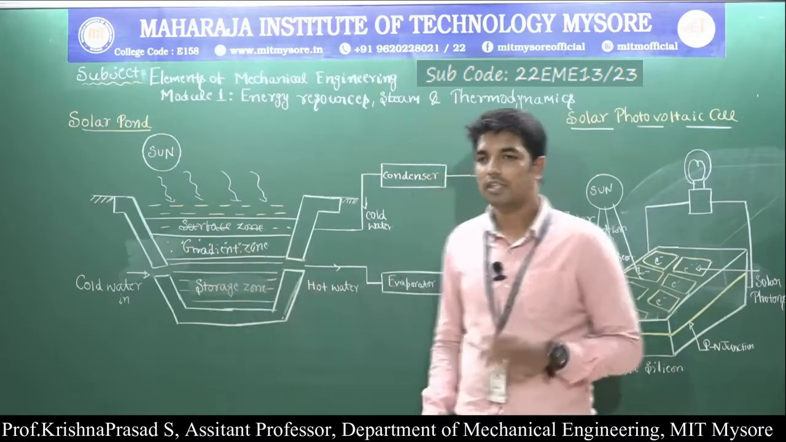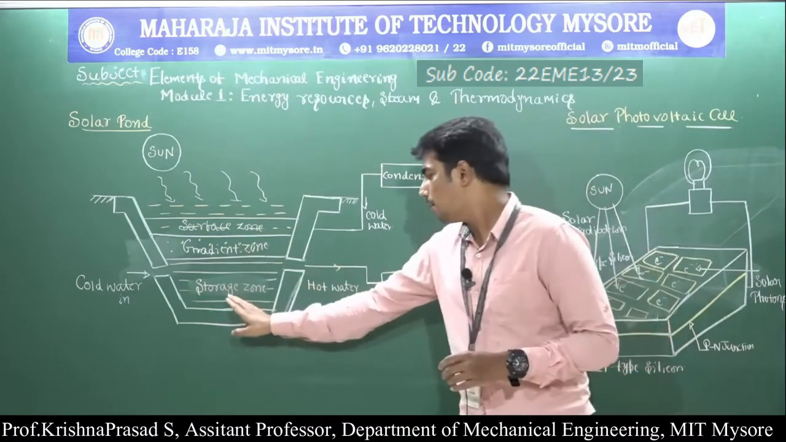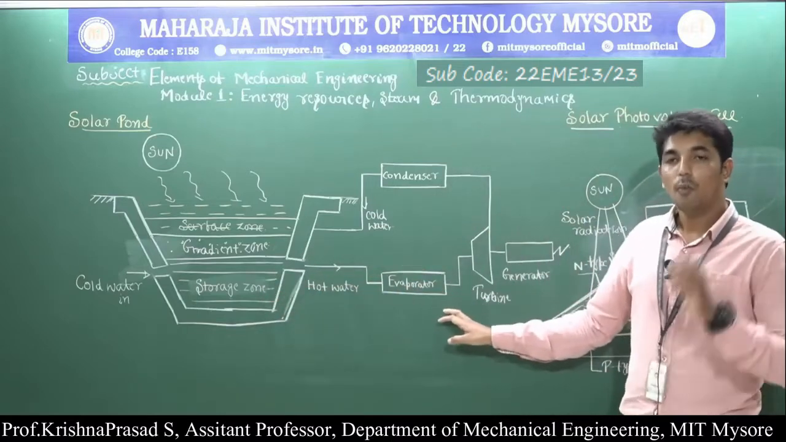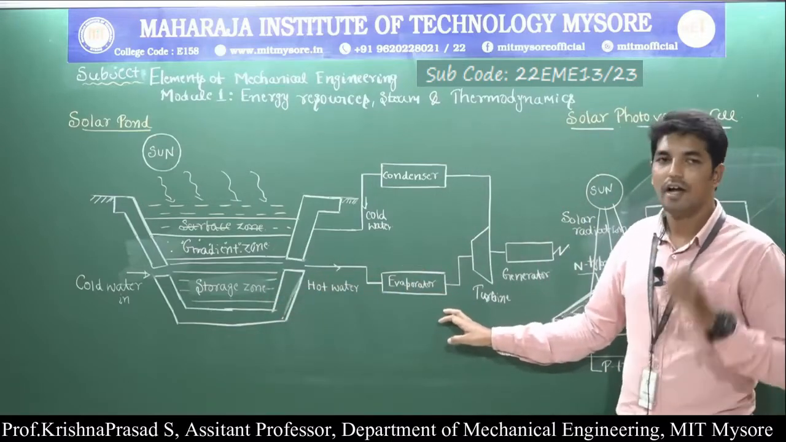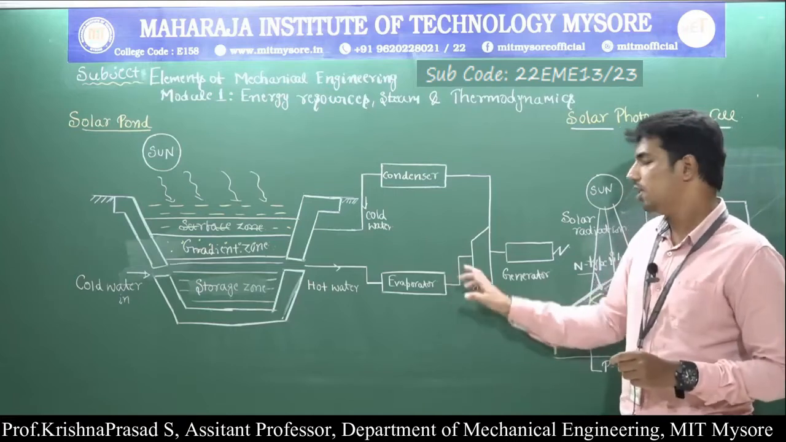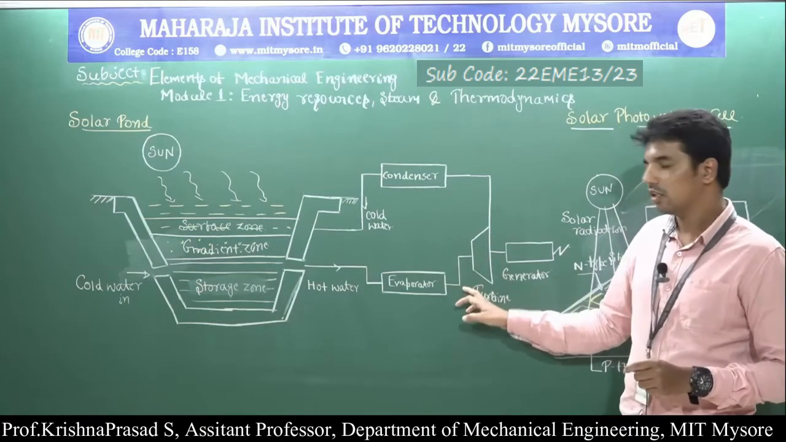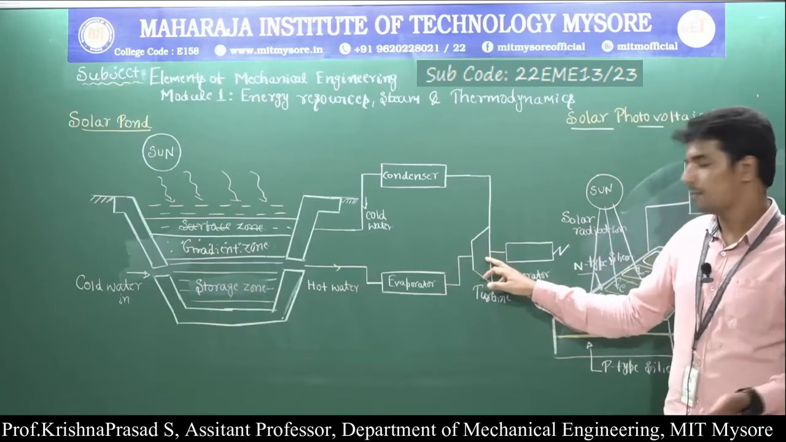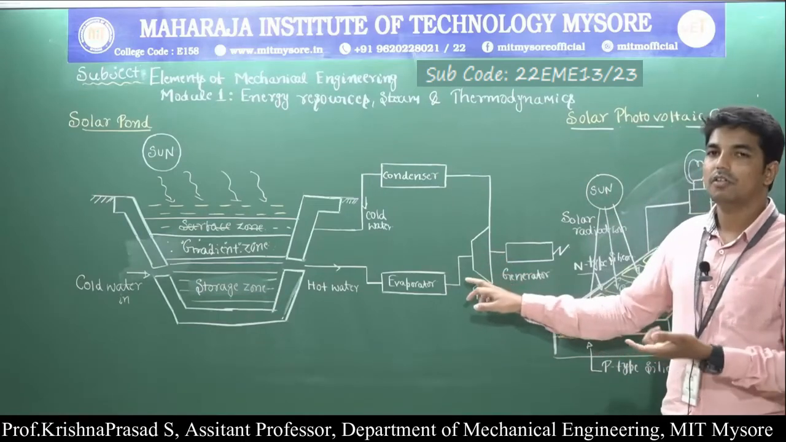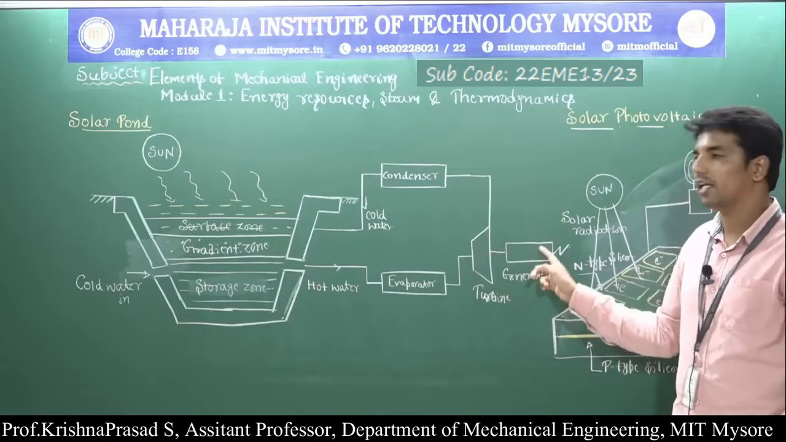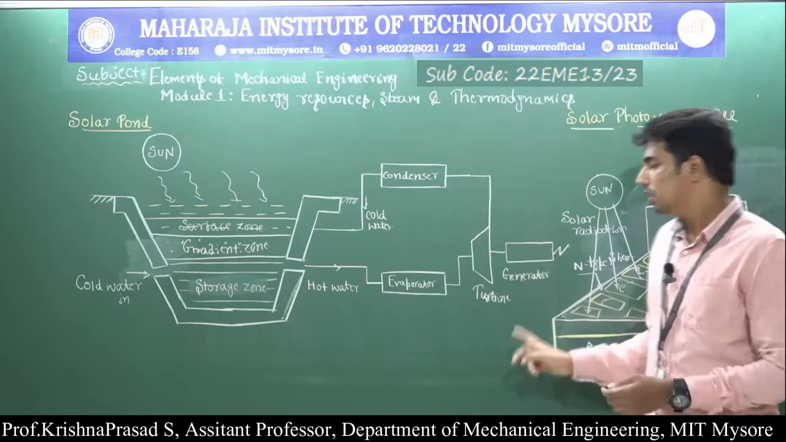In the storage zone, because of the very high salt content, the heat energy is captured and trapped there itself. Hot water is then pumped from the storage zone into the evaporator or a boiler, where it is heated further. Hence the water is converted into steam. The steam, with its heat energy, is made to flow over the turbine in order to convert the heat energy of the steam into mechanical energy. Mechanical energy can in turn be converted into electrical energy with the help of the generator.